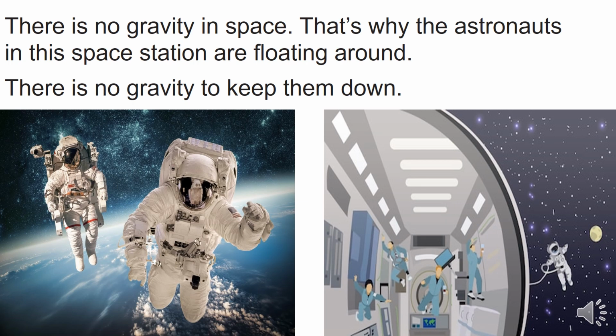What is called space? The outside part of the earth, where we have the sun, the moon, and all the other planets, is called the space. It is said that there is no gravity in the space. That is why when the astronauts go to the space, even though they are inside the space station, they will be floating. That means they cannot walk. There is no gravity to keep them down.